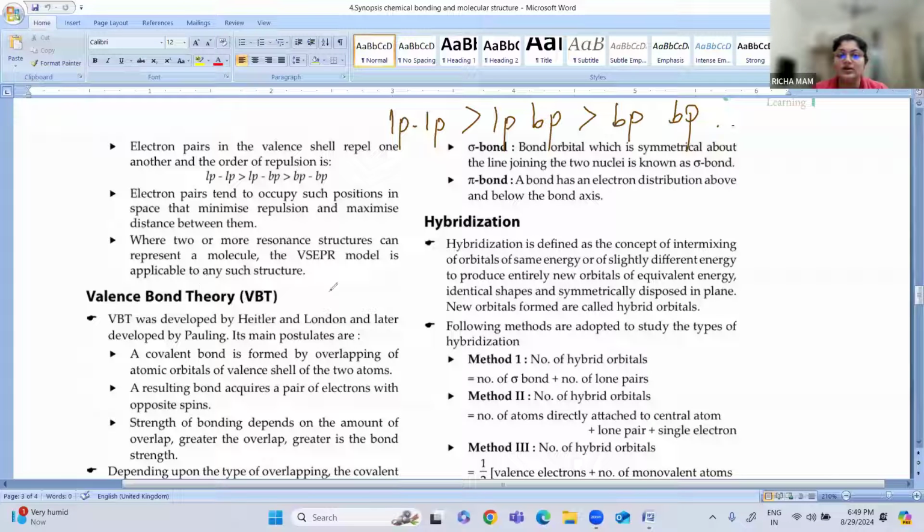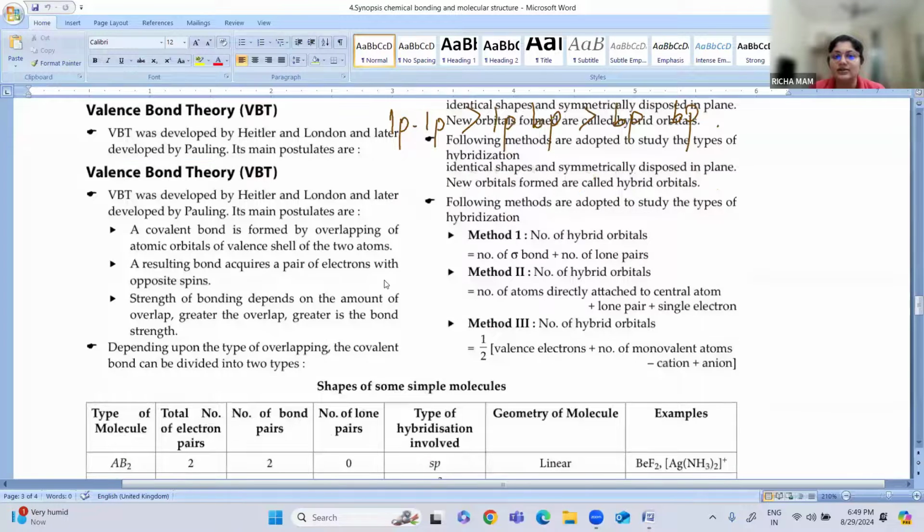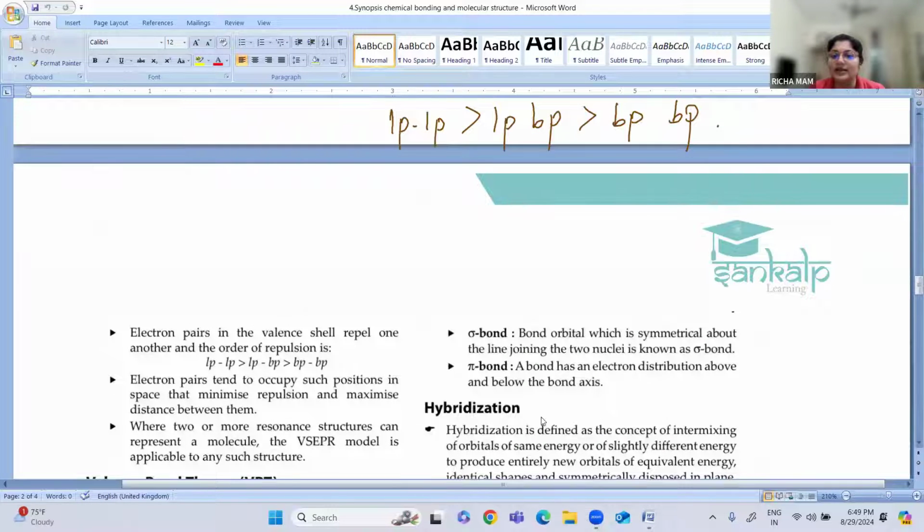So here the bond depends on the type of overlapping. Two types of overlapping take place. One is the head-on overlapping, and another is the sideways overlapping. That is a sigma bond and a pi bond.